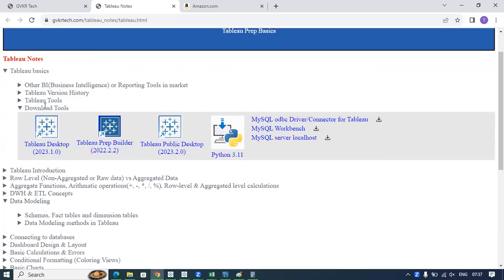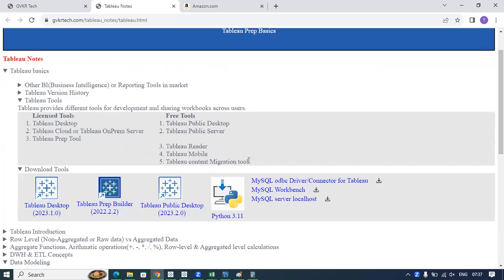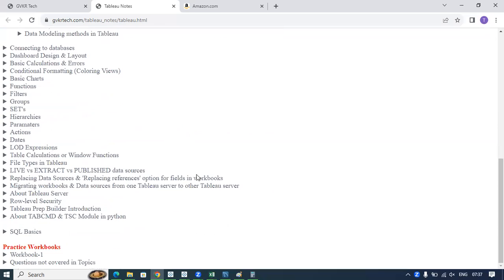And I told you one thing about the Content Migration Tool. If you want to migrate workbooks, sometimes we can use tabcmd commands also, or we can use the Tableau Server Client tool or the TSC module in Python, to migrate and do things like publishing the workbooks. For something like that, we can use the tabcmd command or the TSC module in Python.